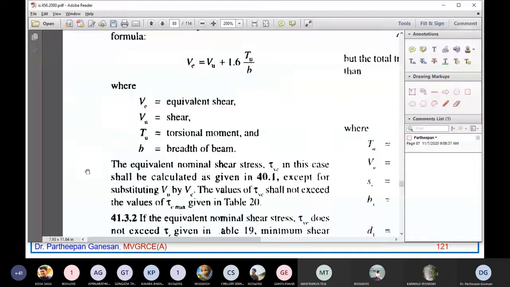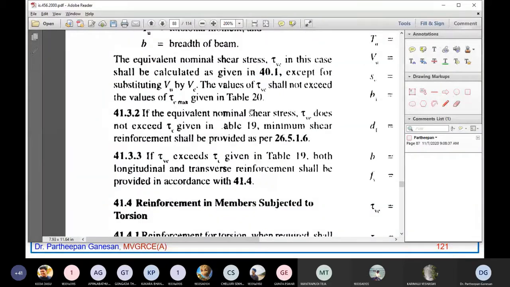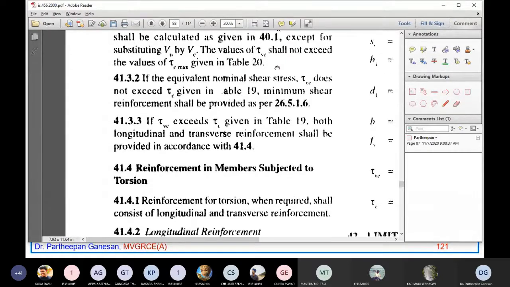Okay, so I am going to show you this one. Here it is given that the equivalent nominal shear stress tau VE in this case shall be calculated as given in 40.1, that is tau V is equal to VE by BD. The value of tau VE shall not exceed the value of tau C max given in table 20. If tau VE exceeds tau C max, you have to redesign the problem. You should not have tau VE more than tau C max given in table 20, which we discussed earlier also.